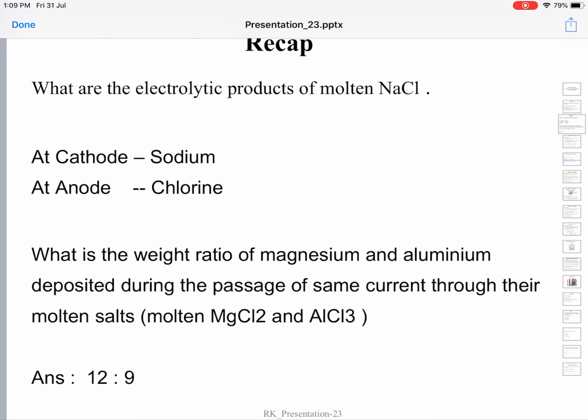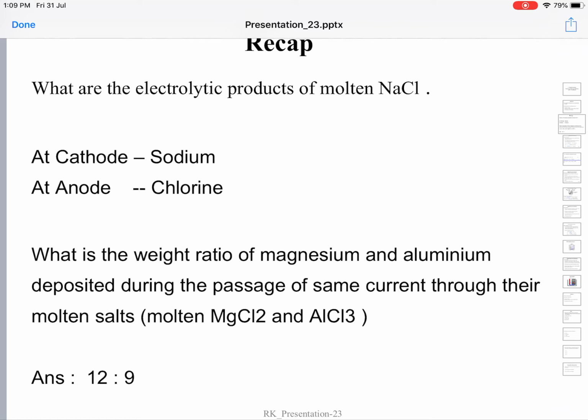An electrolyte basically is a substance which conducts electricity in two states. We have learned it in the previous classes. So, an electrolyte is defined as a substance that conducts electricity either in the fused state or in solution.